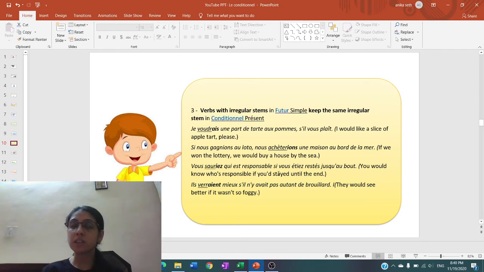We keep the same stem VERR. Endings we add of the imperfect. So with il, the plural ending is AIENT. Il verrait mieux s'il n'y avait pas autant de bruit. Okay. So this was about the irregular verbs in the future simple which take the same stem and add the imperfect endings.